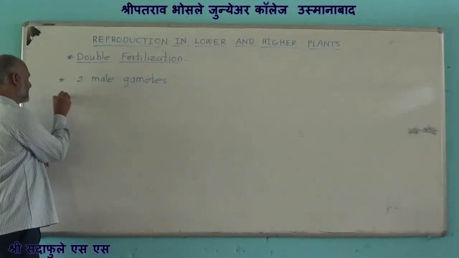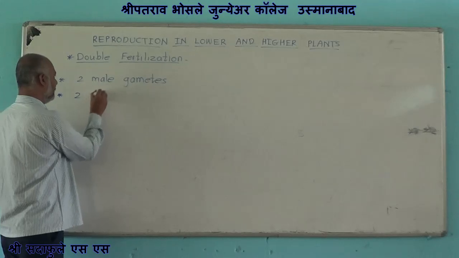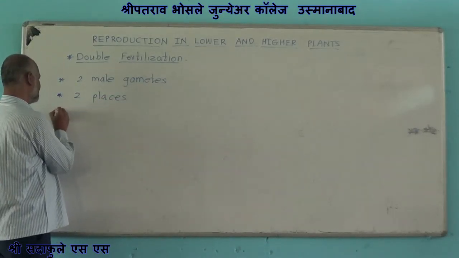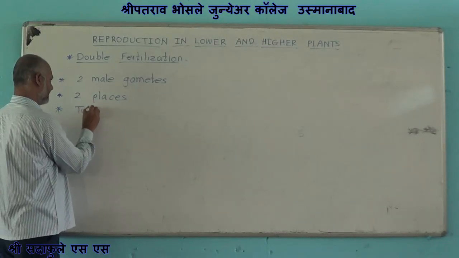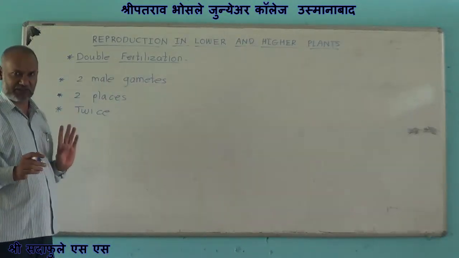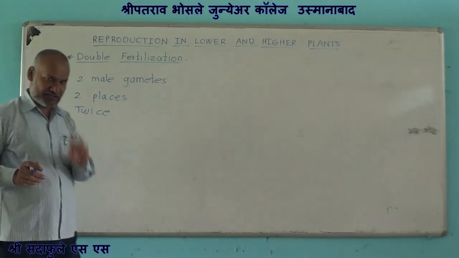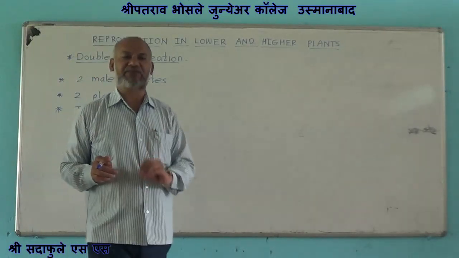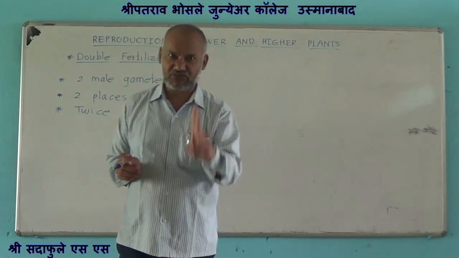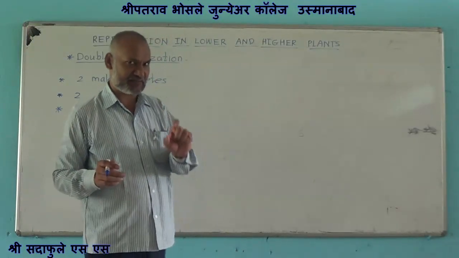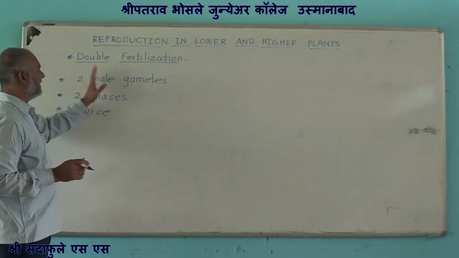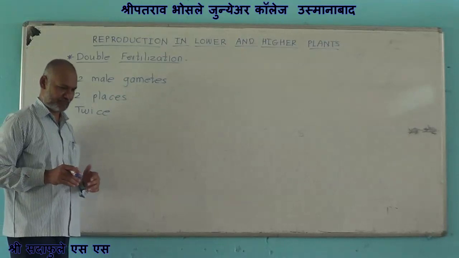Fertilization takes place at two places. It takes place twice, and hence it is termed as double fertilization.